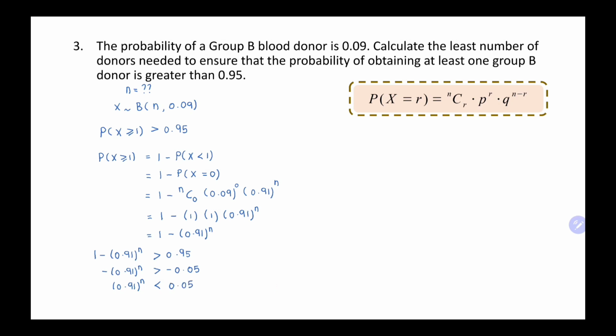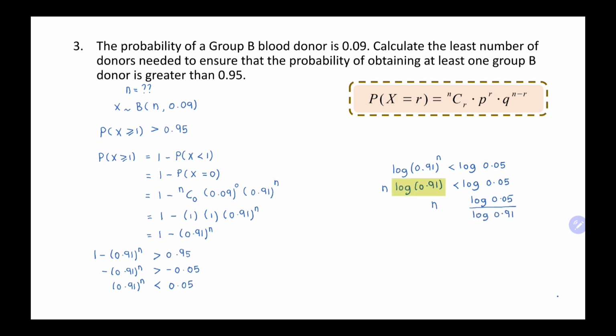To find N, which is a power, we log both sides. So we get log 0.91 power of N less than log 0.05. Then N log 0.91 less than log 0.05.